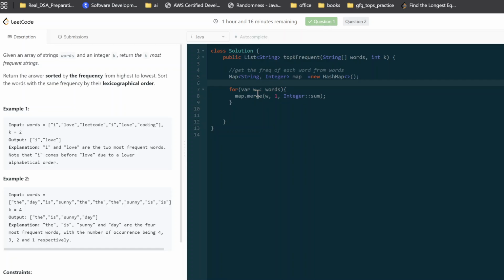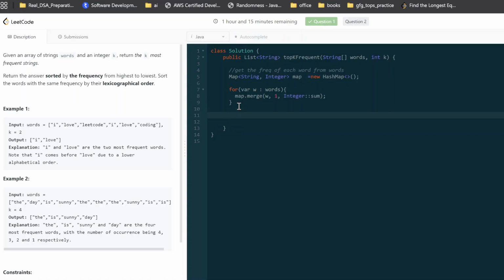Map dot put w comma one. If the key already exists, I'm gonna add one to it. Simple. You can either use get and put together, but this is, I think, more clean, that's why I use it. So this is nothing but calculating the frequency of each word, right? That's the first main concept of this algo.